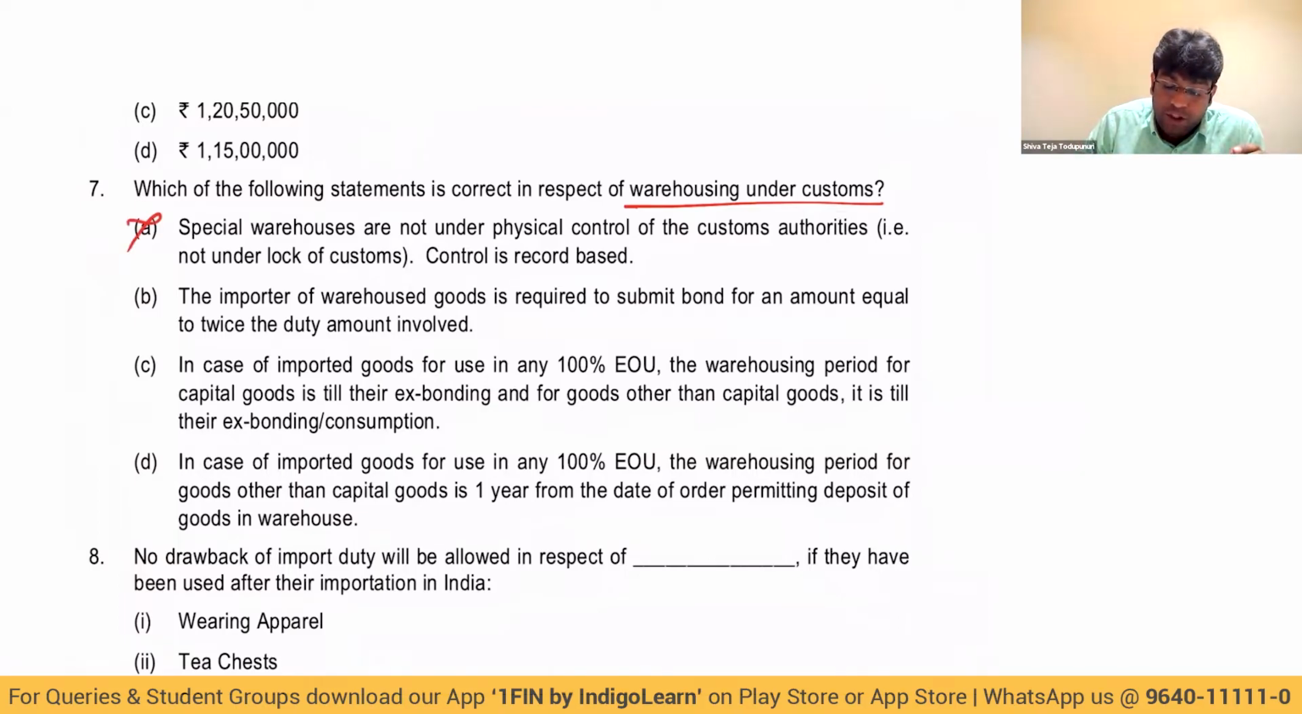Second, importer of warehoused goods is required to submit a bond for an amount equal to twice the amount of duty involved. This is also wrong, my dear friends, because we are required to execute a bond equal to thrice the amount of duty, not twice.